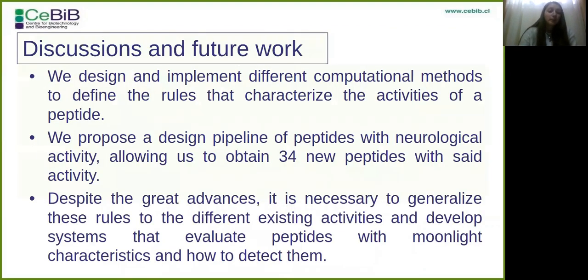We designed and implemented different computational methods to define the rules that characterize the activities of a peptide. These rules are based on statistical, thermodynamic, phylogenetic, and numerical points of view. Additionally, we propose a design pipeline of peptides with neurological activity, allowing us to obtain 34 new peptides with the same activity. Despite the great advance, it is necessary to generalize the rules to different activities and develop systems that evaluate peptides with more complex characteristics and how to detect them.